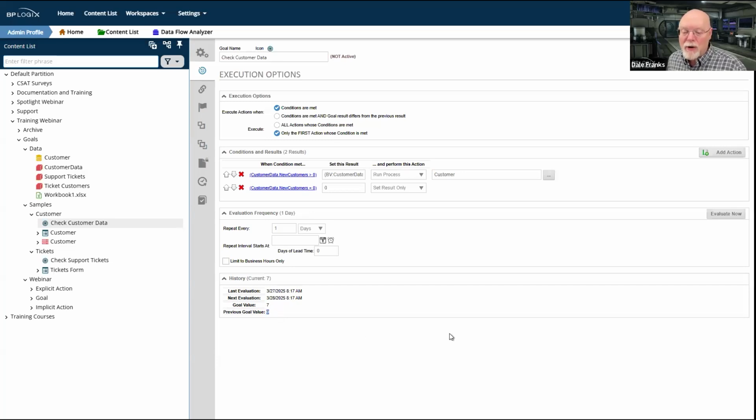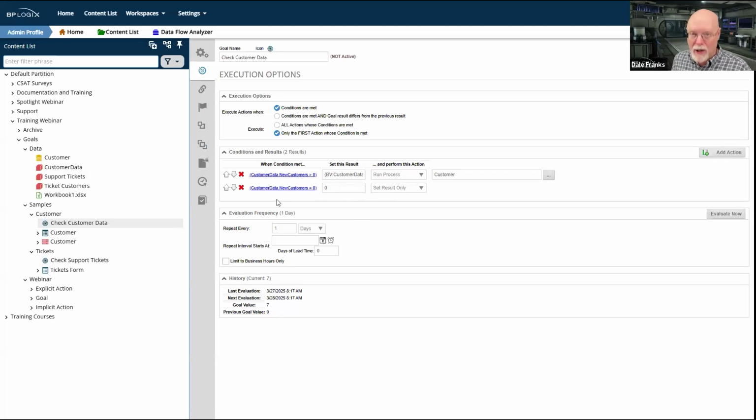Previously, it returned 0, because I was testing it. So if I invoke this business value and there are new customers, it's going to set the result to however many new customers I have, which in this case is 7. And then it's going to kick off that customer process.